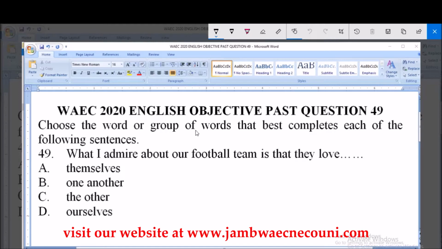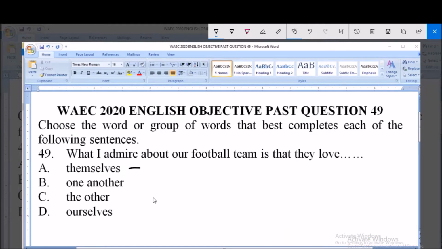A. Themselves. B. One another. C. The other. D. Ourselves. Now, this question is coming from pronoun.